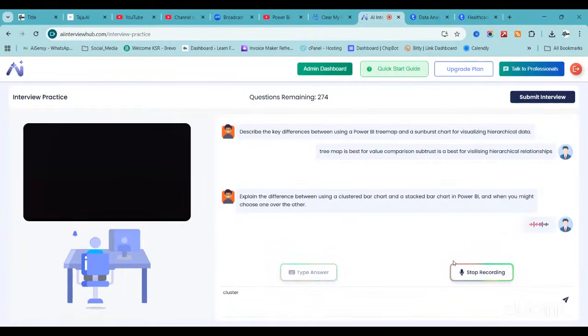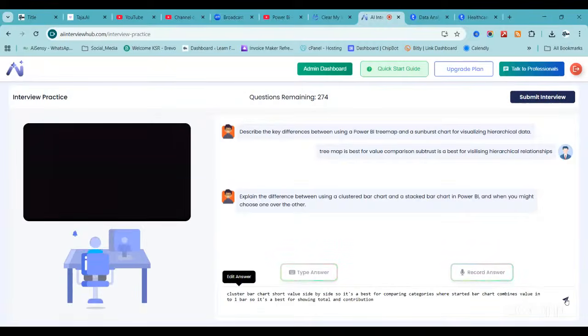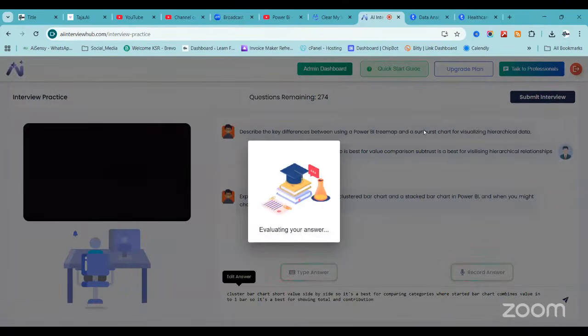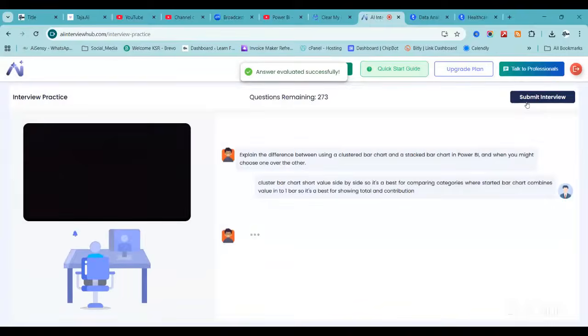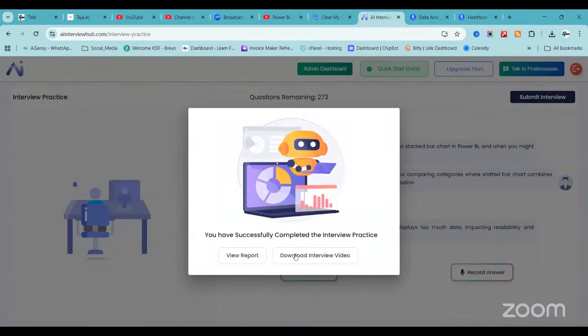Clustered bar chart shows values side by side, so it's the best for comparing categories. Whereas stacked bar chart combines values into one bar, so it's the best for showing total and contribution. Okay, I'm submitting for now. You can attend up to 20, 30, 50 interview questions as well. I can download my video of how I answered in front of the camera, and also view the report. Let me check the report.